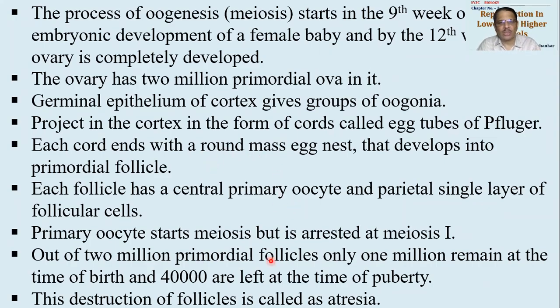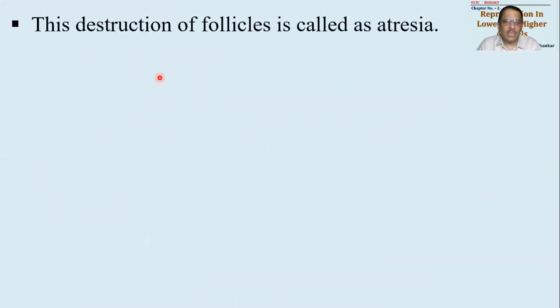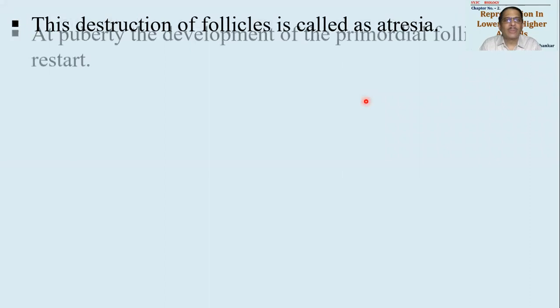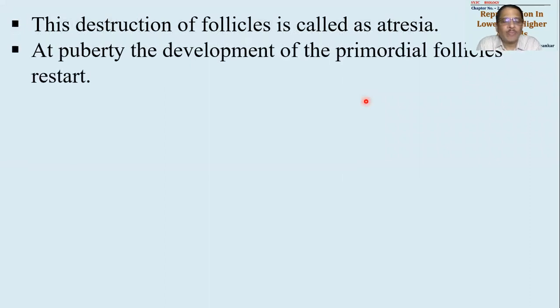ये जो डिस्ट्रक्शन हुआ था फॉलिकल्स का, this destruction will be called as atresia. Remember this word atresia. Okay, so what is atresia? You must have got it. Fine. Okay, this destruction of follicles is called as atresia. We have said already earlier. Now what will happen at the puberty? The development of primordial follicles will restart.